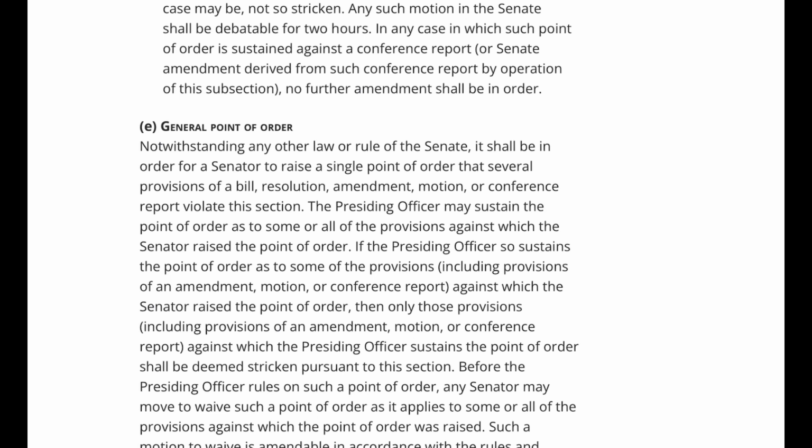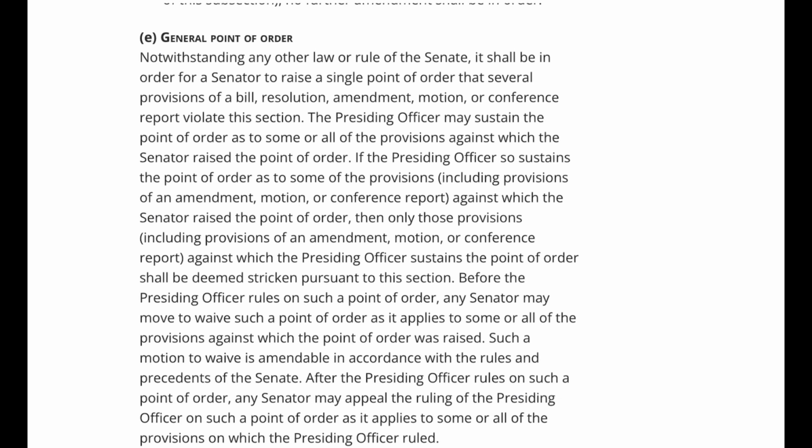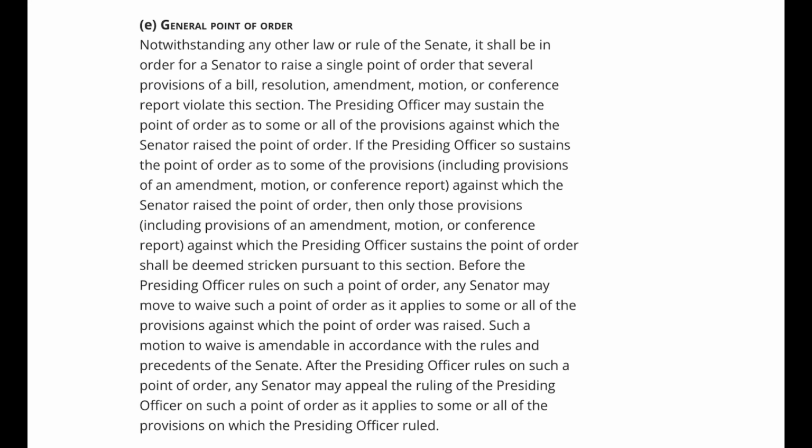If the presiding officer so sustains the point of order as to some of the provisions, including provisions of an amendment, motion, or conference report against which the senator raised the point of order, then only those provisions, including provisions of an amendment, motion, or conference report against which the presiding officer sustains the point of order shall be deemed stricken pursuant to this section.